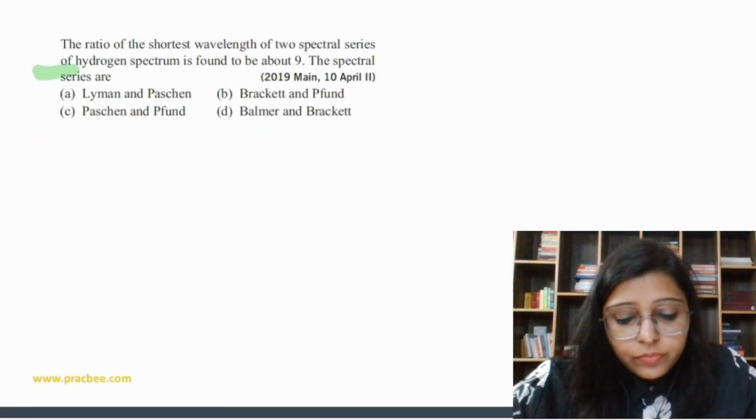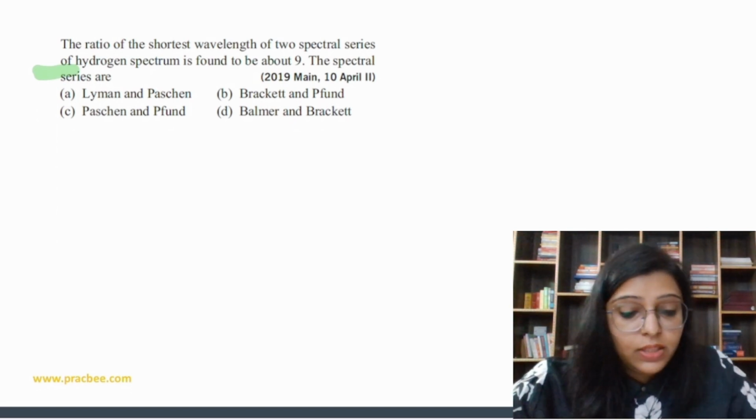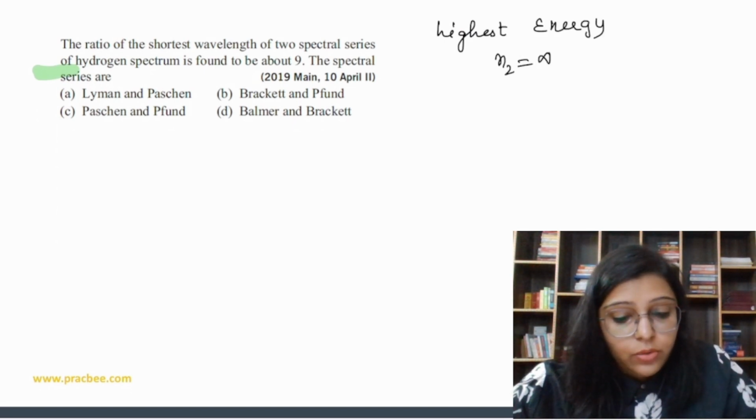Next question. The ratio of the shortest wavelength of two spectral lines of hydrogen atom is found to be about 9. Shortest means highest energy, so n2 is going to be infinity only.